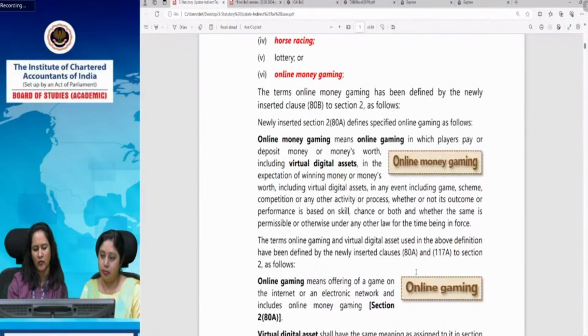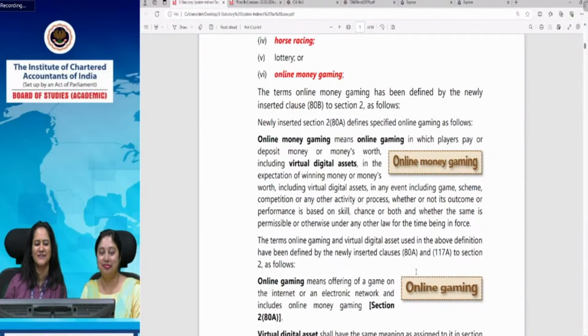I will not go into much detail. You can refer to the statutory updates where we have given that, because online money gaming has been introduced. So section 2 has been amended, and the definitions of online gaming and online money gaming have been included in section 2. Online money gaming is a game in which players can deposit money or anything which is worth money, including virtual digital assets, in the expectation of winning.